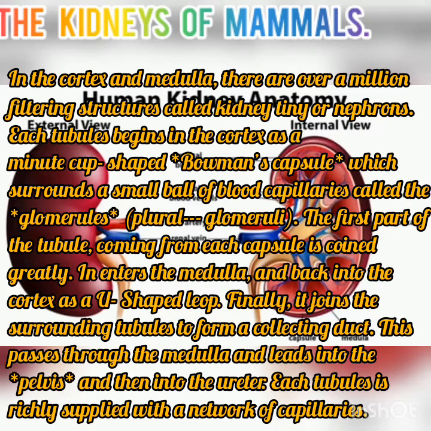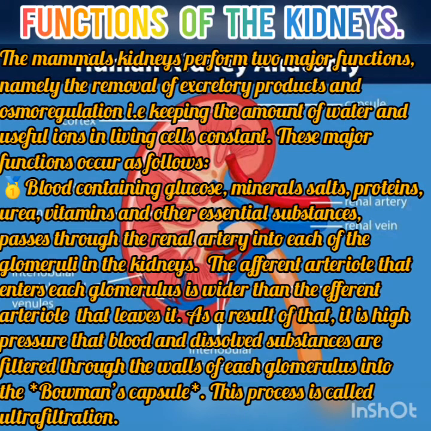We lead to the next subtopic, which is the function of the kidney. The mammalian kidney performs two major functions, namely the removal of excretory products and osmoregulation, that is, the keeping of the amounts of water and useful ions in the living cells constant. The major function occurs as follows. Blood containing glucose, mineral salts, proteins, urea, vitamins, and other essential substances passes through the renal artery into each of the glomeruli in the kidney.